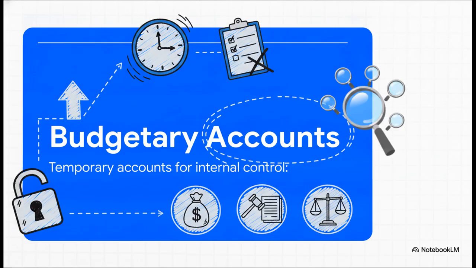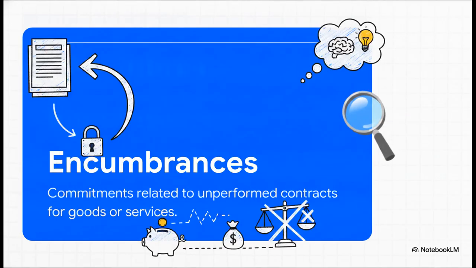If a multiple-choice question ever asks you where appropriations are reported on the government-wide statement of net position, the answer is always nowhere. Let's move on to the next big concept, encumbrances. In the governmental accounting world, encumbrances record commitments related to unperformed contracts for goods or services. They are triggered the very exact moment a purchase order or contract is issued. By recording an encumbrance, the government instantly reduces its available spending authority. It effectively sets aside a chunk of those appropriations to prevent overspending. It's like putting a protective fence around those specific funds so nobody else in the government can accidentally spend them.